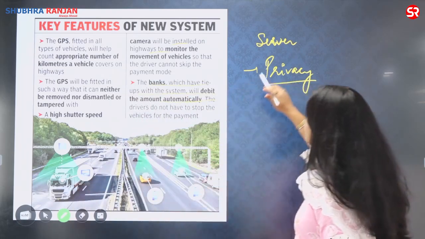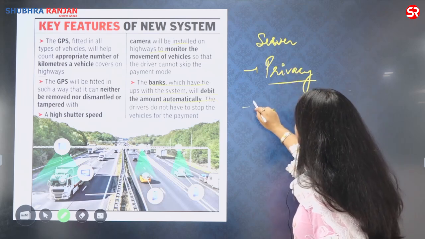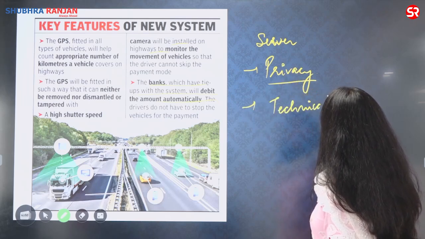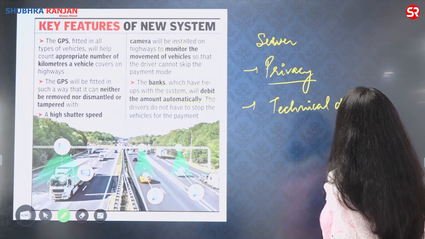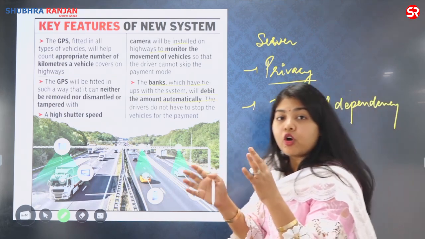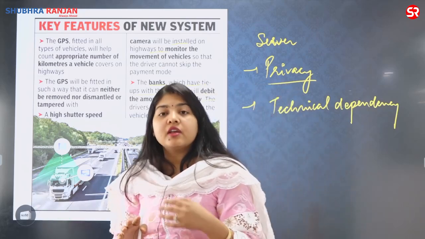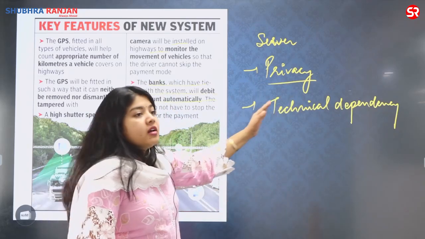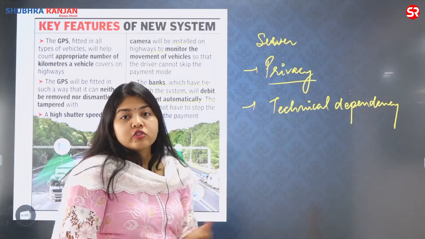So yes, this is going to be a problem. Second, there is so much technical dependency and interoperability among the organizations and different departments that having a seamless system will become a cause of concern.